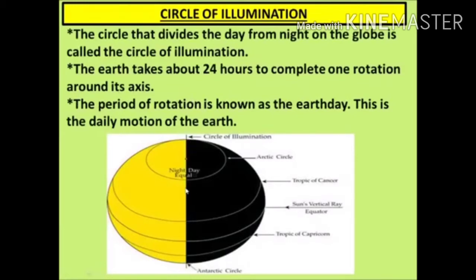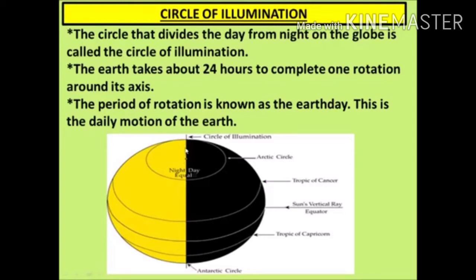As we have seen in the previous video, half of the earth experiences day and half experiences night. Then the middle line, which separates day from night, is called the circle of illumination. The circle that divides the day from night on the globe is called the circle of illumination.